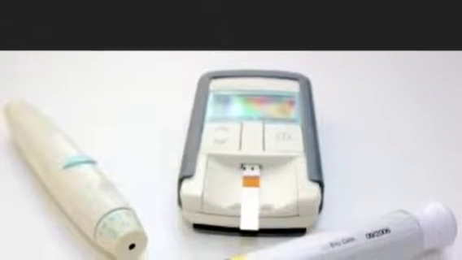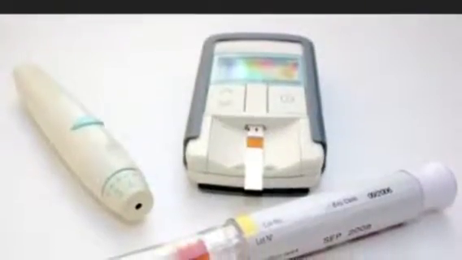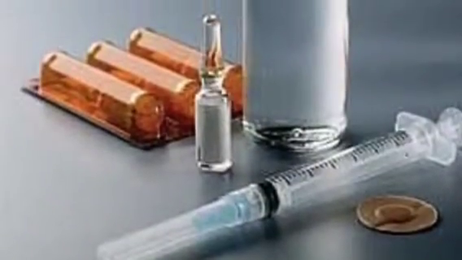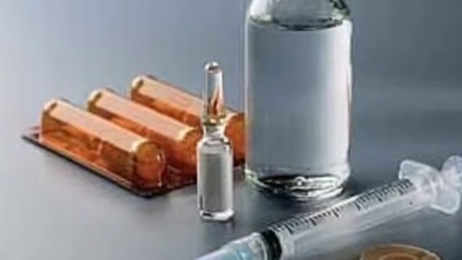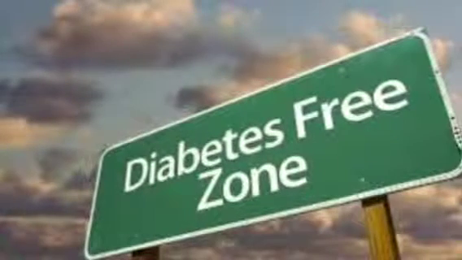But when your diet and physical activity are not enough to manage diabetes, medications must also be taken. Insulin should be properly stored and only used before the expiration date to ensure it will be effective. The National Diabetes Prevention Program, located in the U.S., can help people cut the risk of developing type 2 diabetes